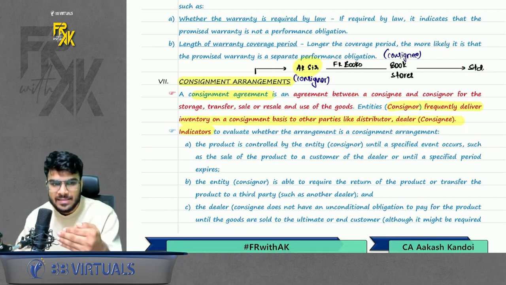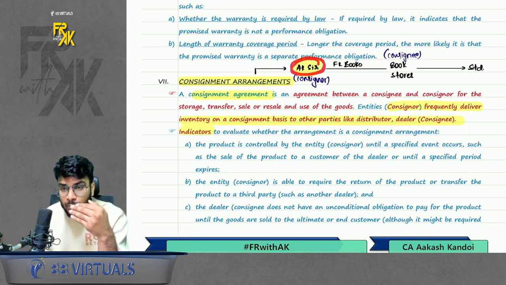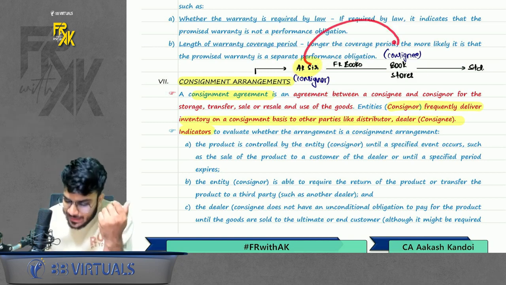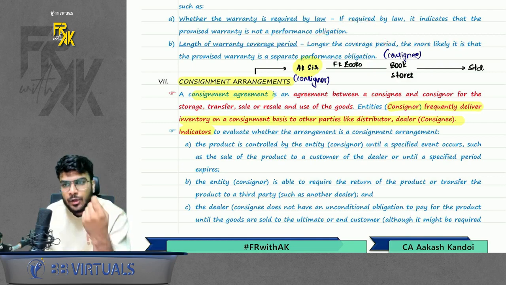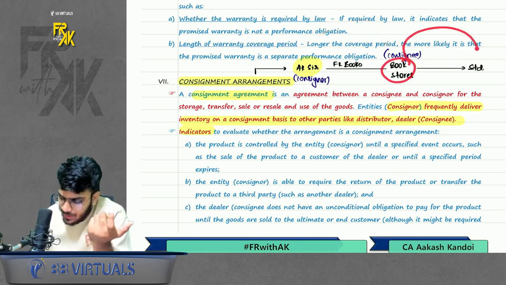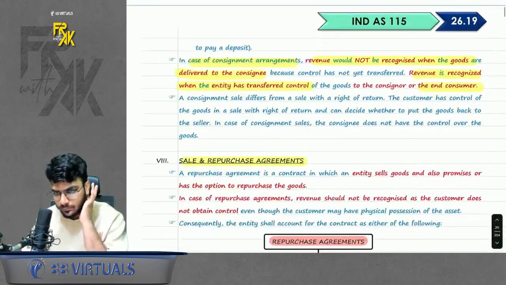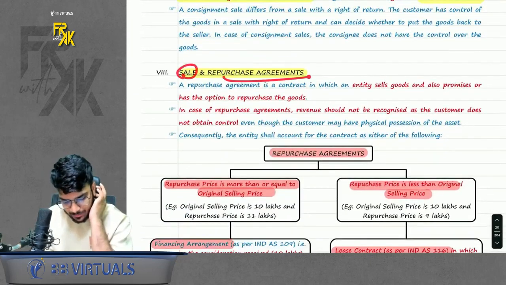So the standard clarifies that in case of consignment arrangement, where you are the consignor and you transfer any goods to the consignee, don't book the revenue when you transfer the goods to the consignee. Revenue should be booked when the consignee sells the goods to the ultimate customer. Simple. Okay, chalo. Next is sale and repurchase.